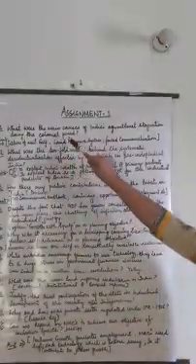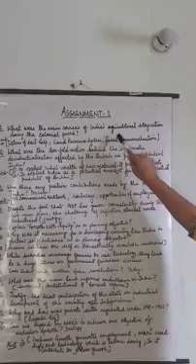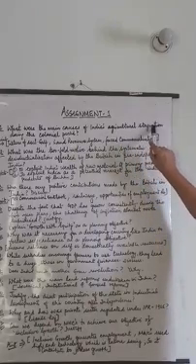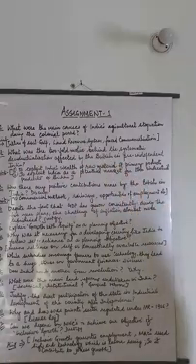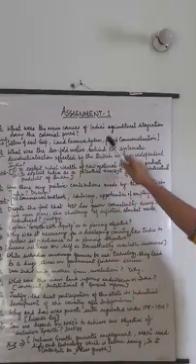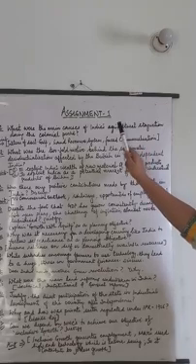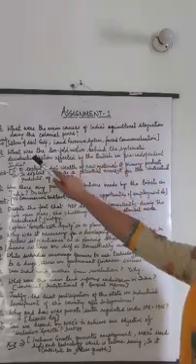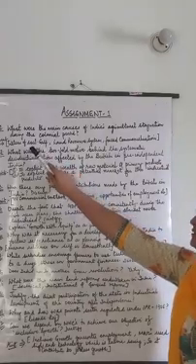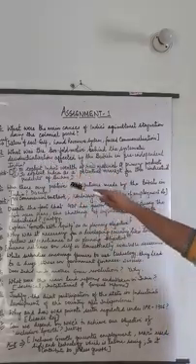what were the main causes of India's agricultural stagnation during the colonial period? Students, it says the situation of the stagnation is required. So, what were there? There was a gulf between tillers of the soil and the owners of the soil.